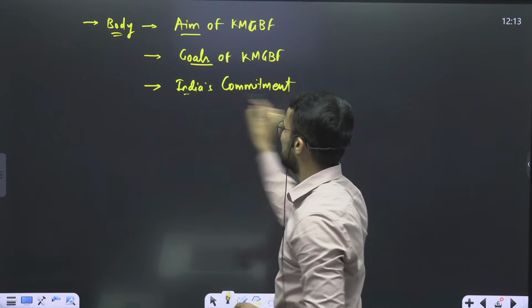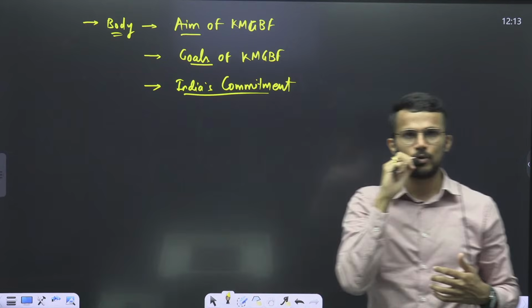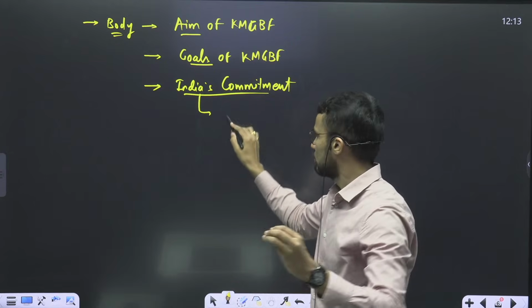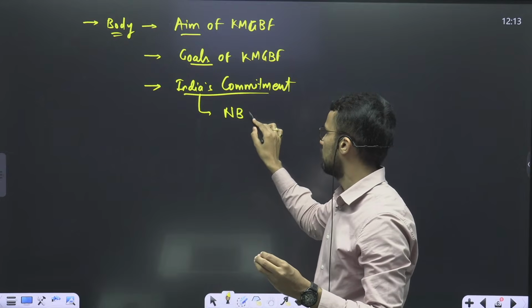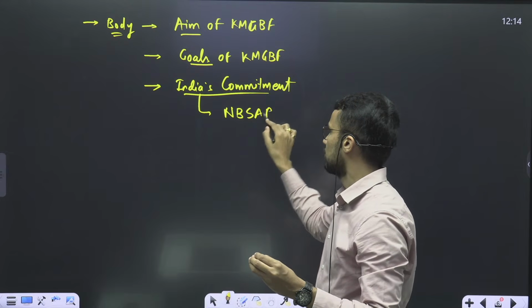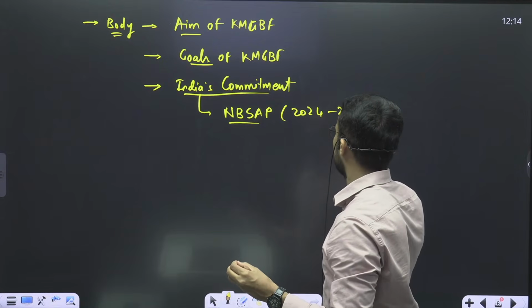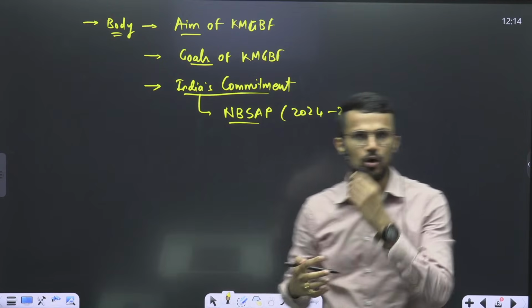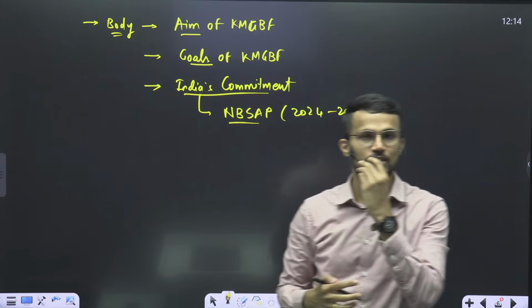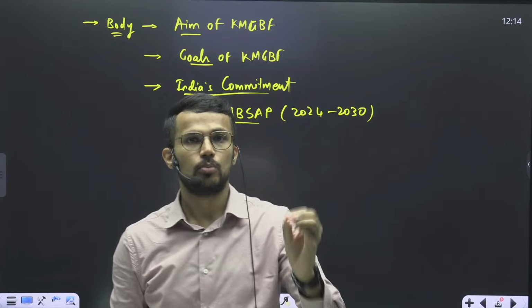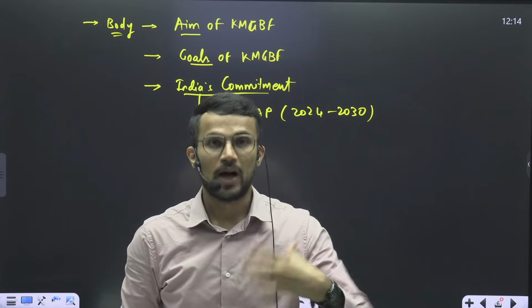So you can segregate this as well. You can firstly write about India's commitment. We have already discussed that India has modified its National Biodiversity Strategy and Action Plan 2024-2030. And this updation of the National Biodiversity Strategy and Action Plan is as per the Kunming-Montreal Global Biodiversity Framework, right? Why have we updated it?